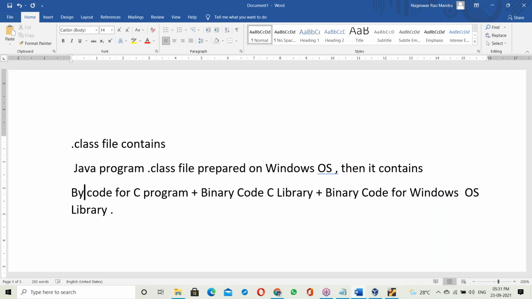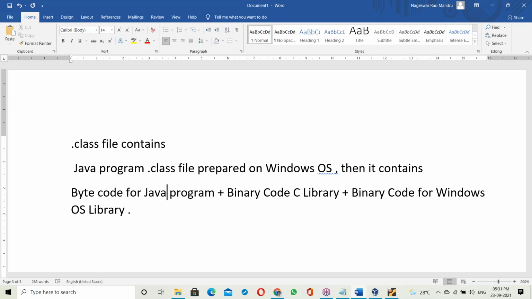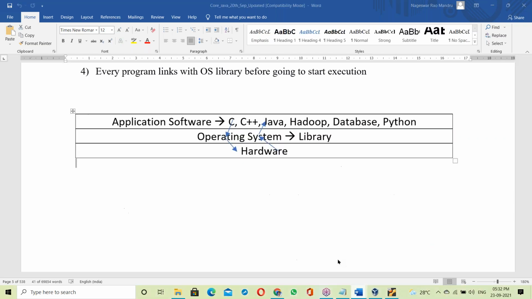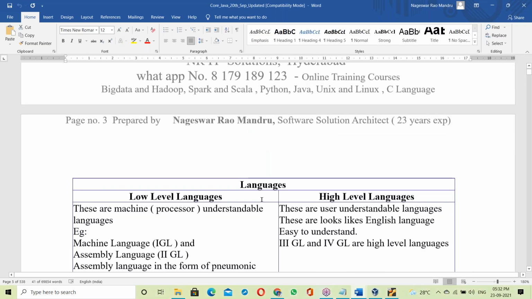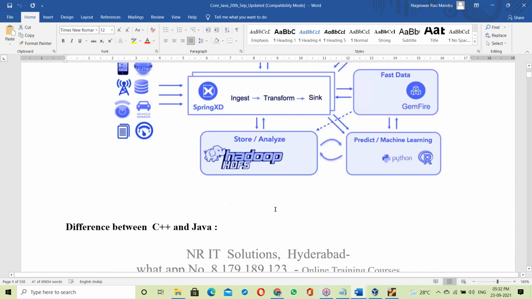It's bytecode for the Java program. See the difference between binary code and bytecode. Binary code is a system understandable language. Bytecode is a JVM understandable language. How exactly bytecode works, I'll explain in the next class. We have a separate topic on JVM, and at that time we'll discuss bytecode.